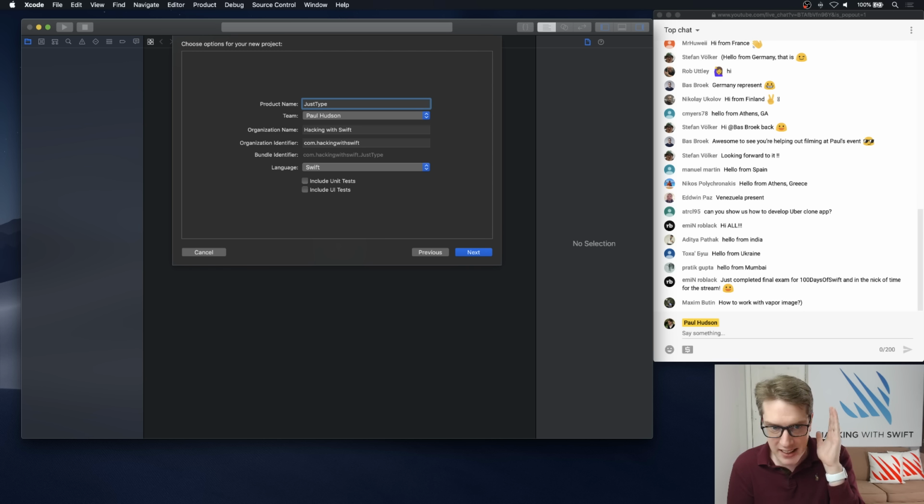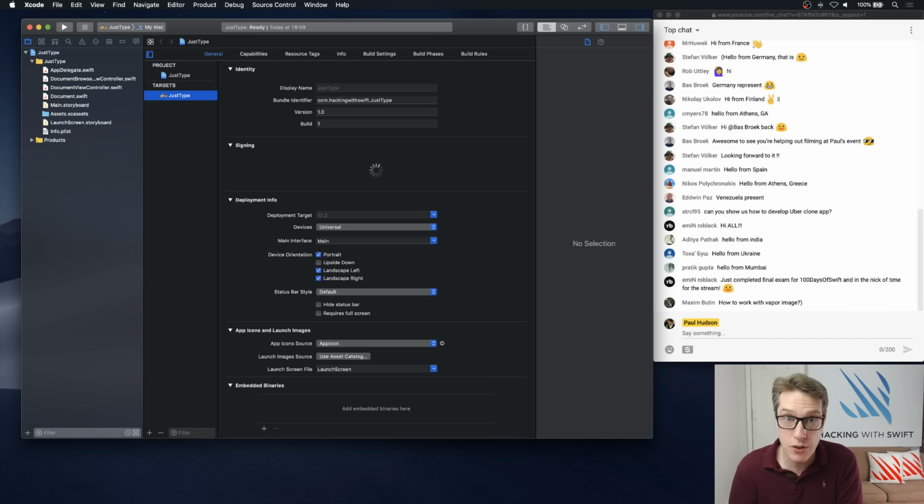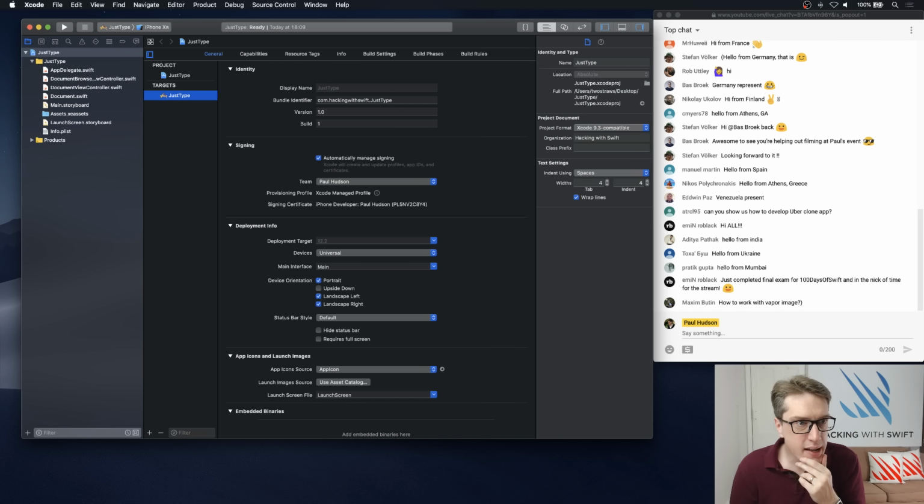This thing just handles raw text. So call this thing Just Type, then press next, then create on your desktop or wherever it is you put your content. Now, the first thing I want to do is just run the app, because I think you'll be surprised by how much you get free of charge with this template and with Apple's UI kit classes. There's a heck of a lot by default.